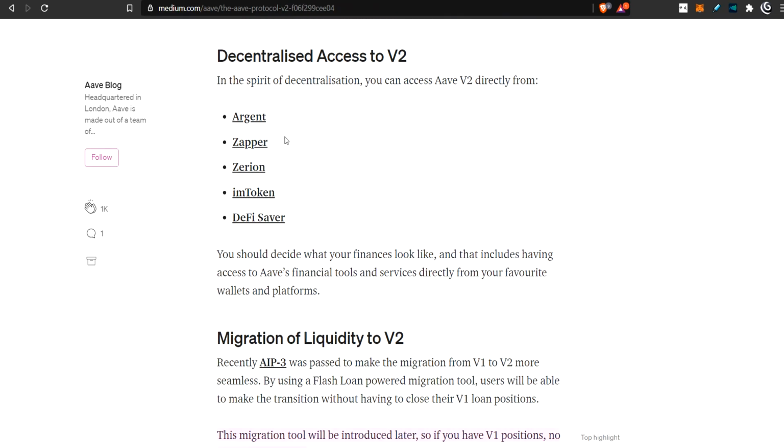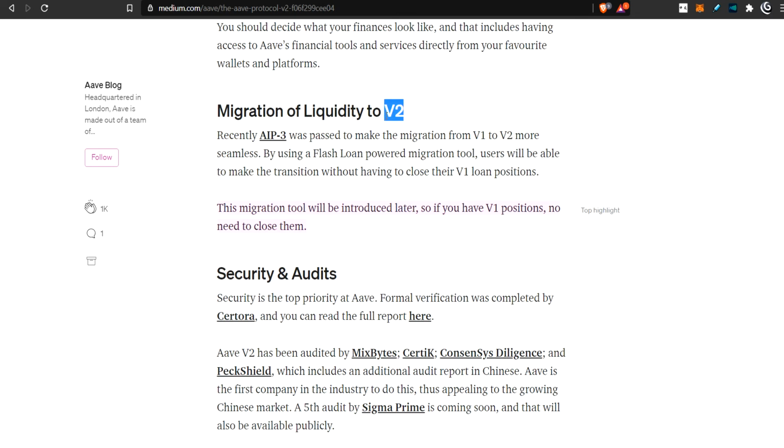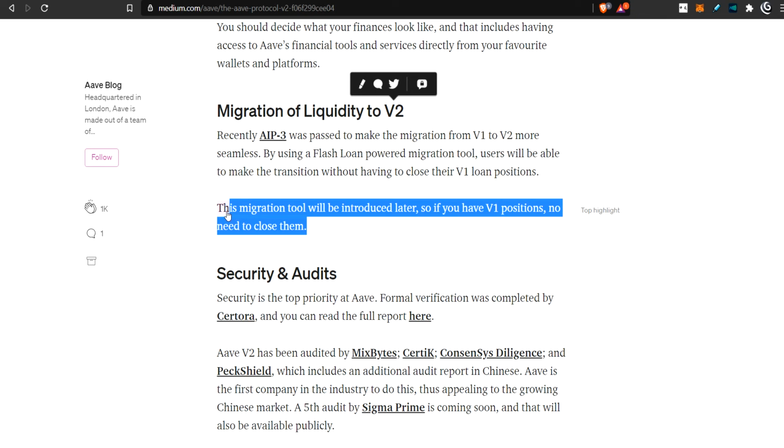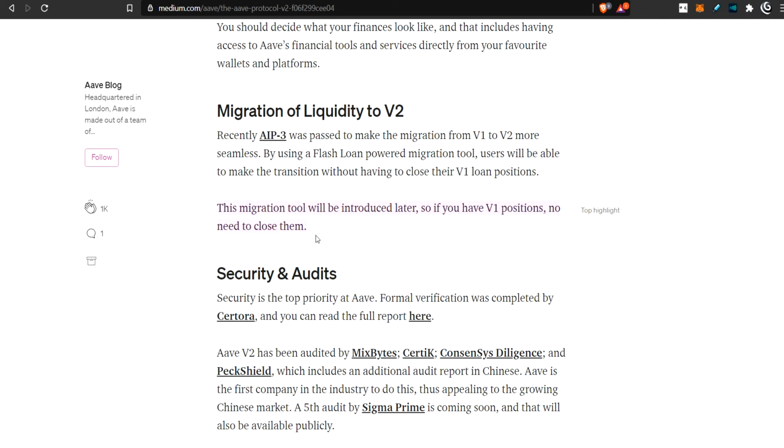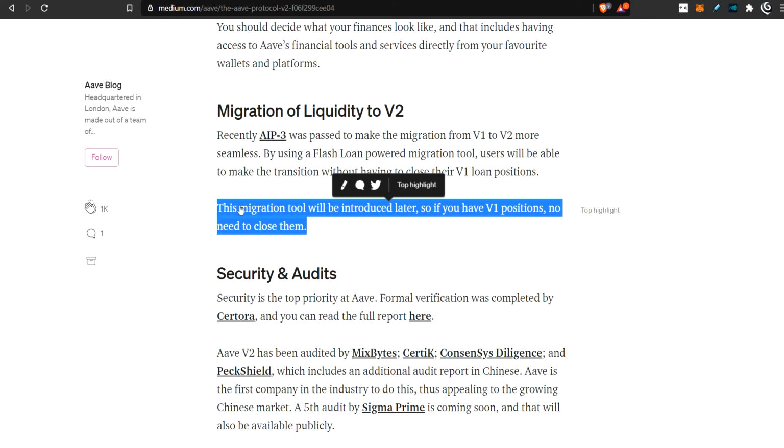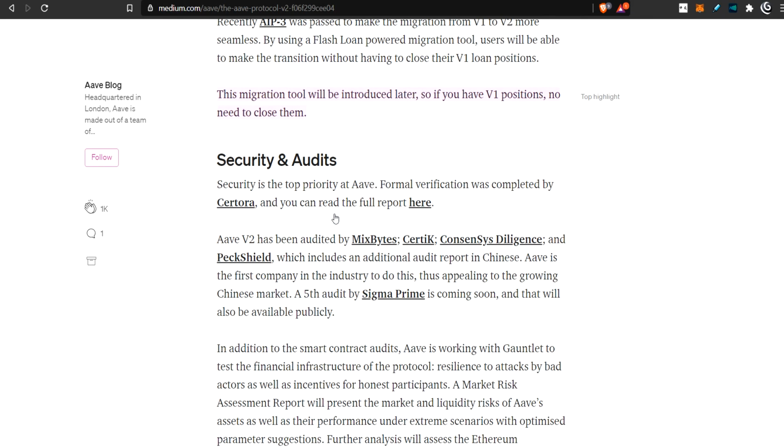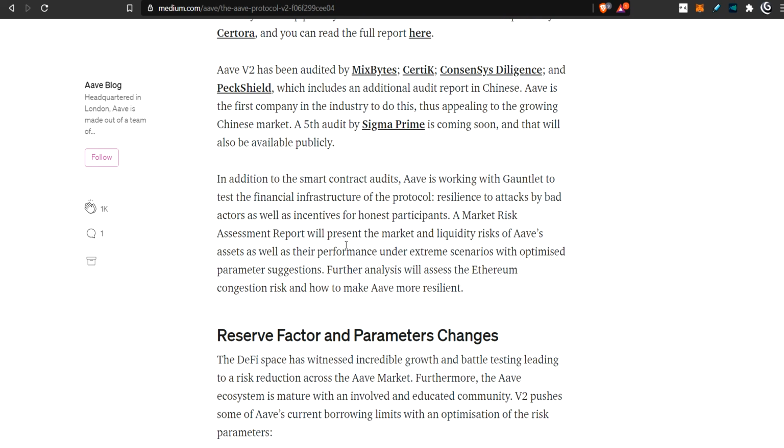So moving on, decentralized access to V2. So there's a few other protocols out there, other websites or aggregators, so to speak. They interact with a whole bunch of protocols and they kind of put it all together in one place. Now this is version 2 I'm talking about. If you have debts in version 1, it says here that the migration tool will be introduced later. So if you have version 1s, no need to close them. The version 1s should be migrated over to version 2 eventually, or you can do it manually now if you want.